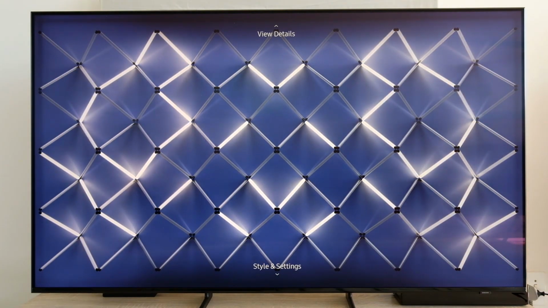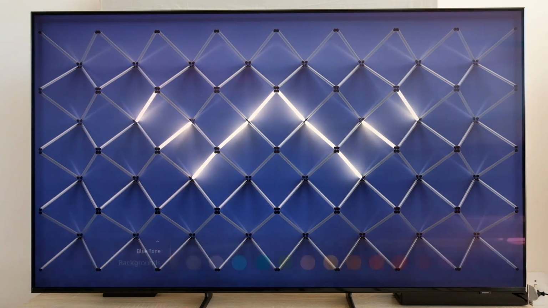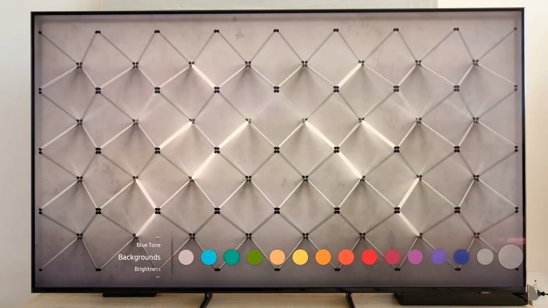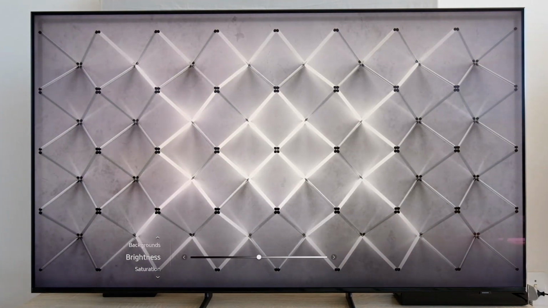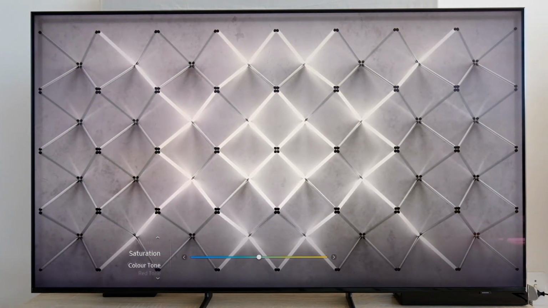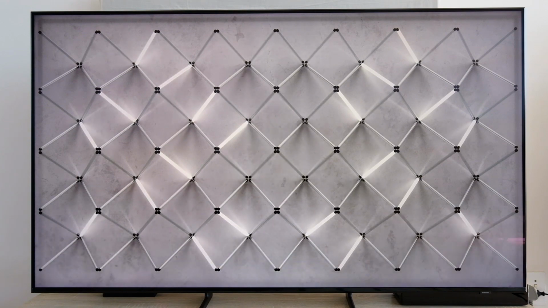Samsung's included some special edition options like this light grid that looks like a bunch of fluorescent bulbs turning on and off. Now you can customize this to a crazy degree. So for example, you can make the background color match your walls, you can adjust the brightness or saturation, and you can adjust how often the image changes.